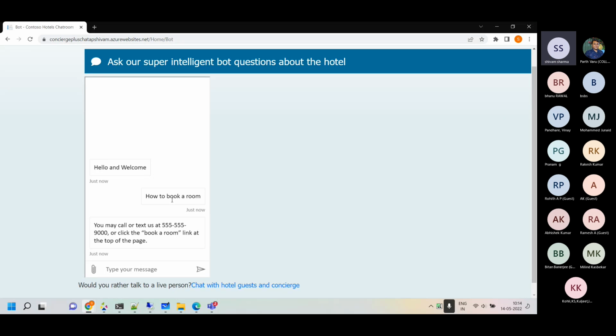So I have trained it for various FAQ questions. For example, how is the Wi-Fi? How is the Wi-Fi speed?